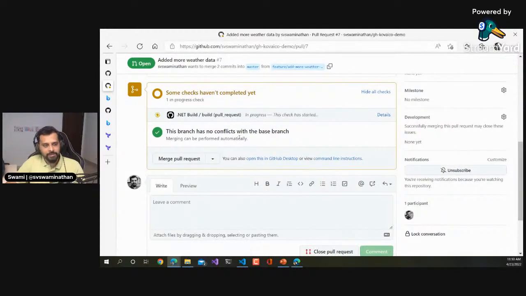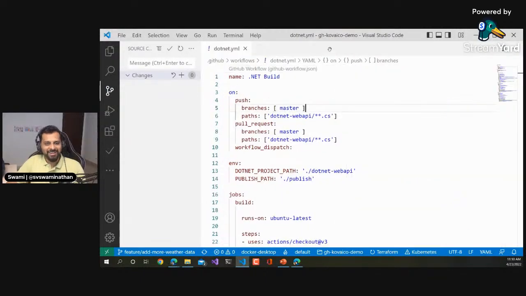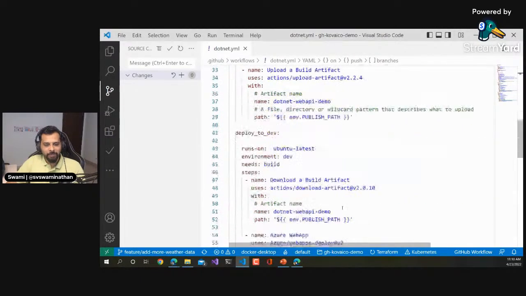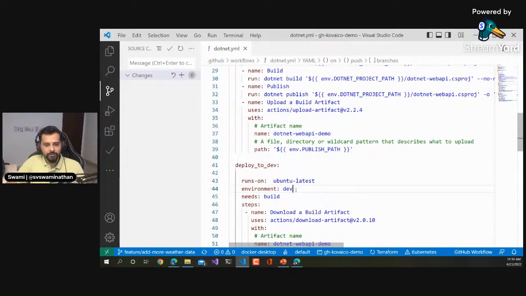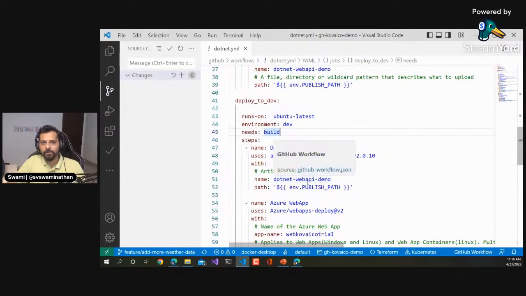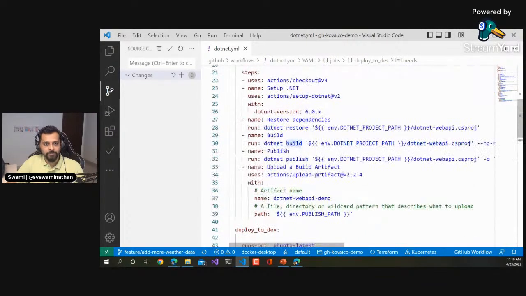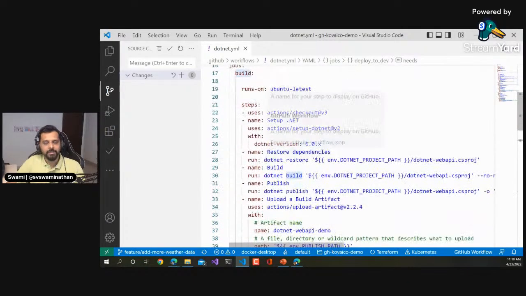But I think I missed another part. Okay. Yeah, I realize it now. I didn't put any if condition here. If you look at here, it says deploy to dev here, right? Ideally, what I should have done is put an if condition telling this deployment should happen only for a master branch push. That part I didn't do here. So obviously this PR also wouldn't get pushed, but that is something we can always fix.